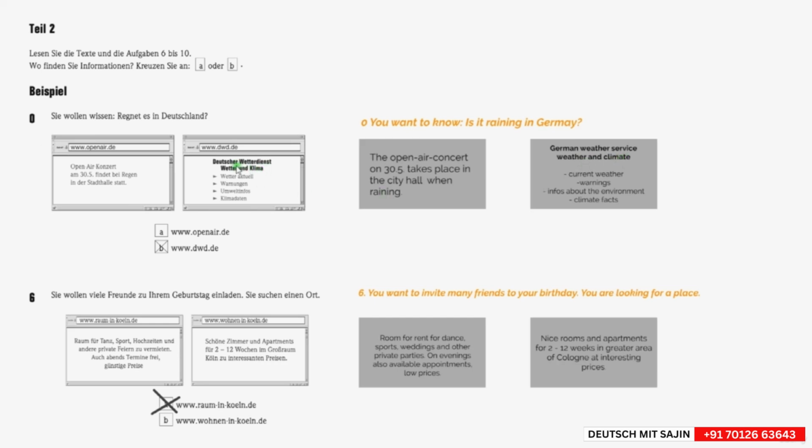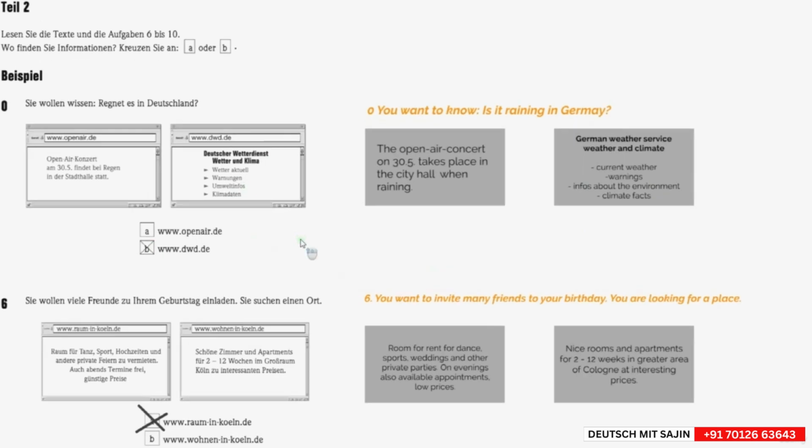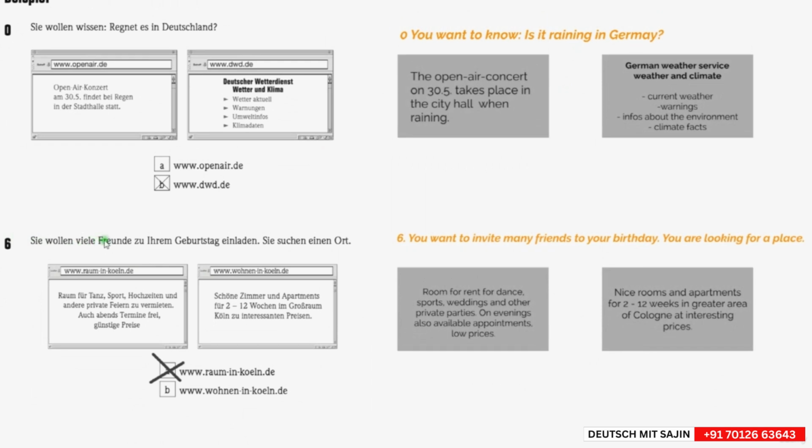So weather actually means current weather. So what is happening right now? Warnungen is warnings. Umweltinfos, infos about the environment. Und Klimadaten, climate facts. So here it is B. But now let us have a look at the exercise that you had to do. So here you see it is written, "Sie wollen viele Freunde zu Ihrem Geburtstag einladen. Sie suchen einen Ort." So you want to invite many friends to your birthday.